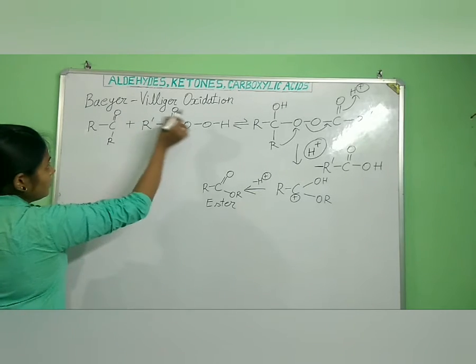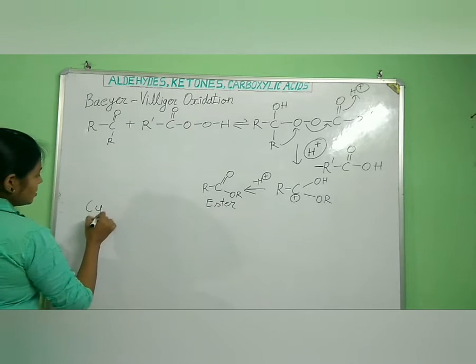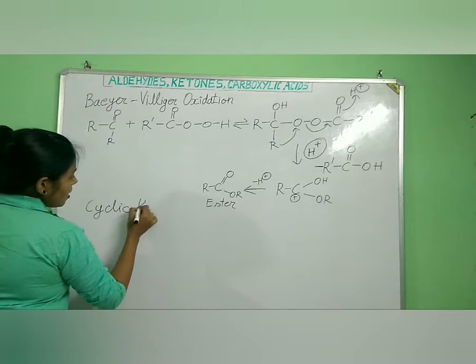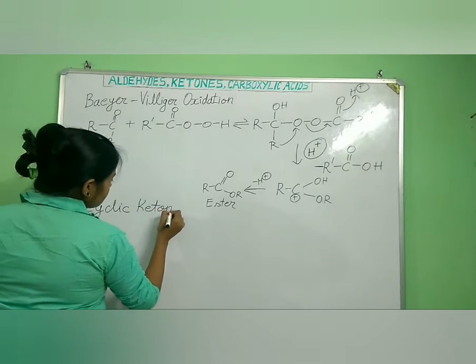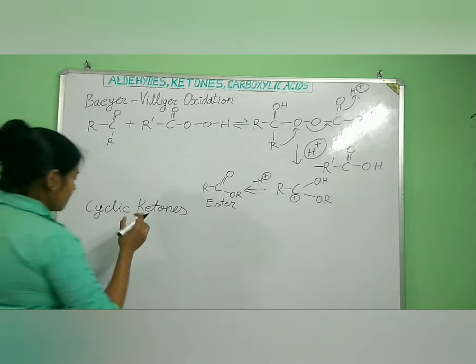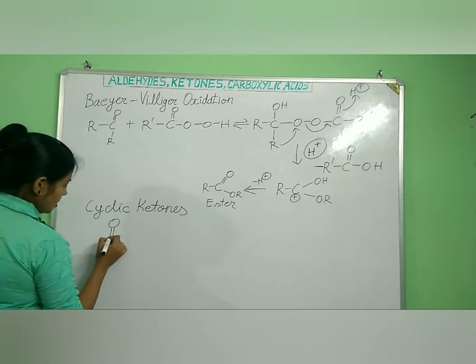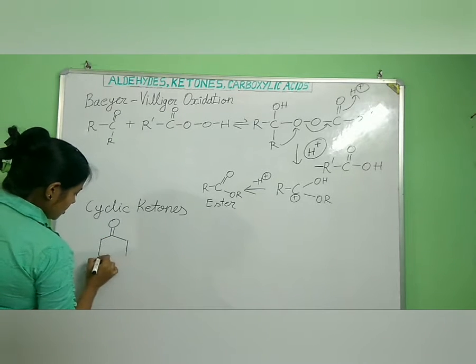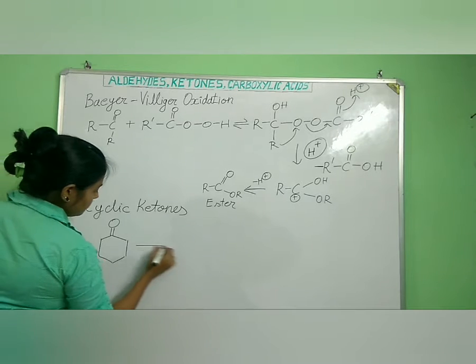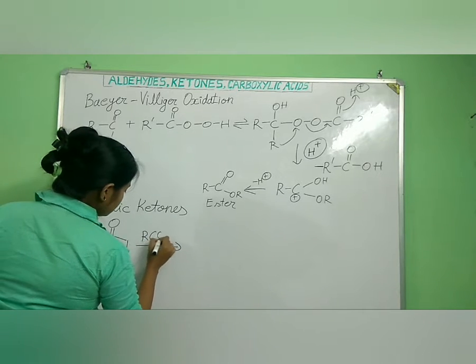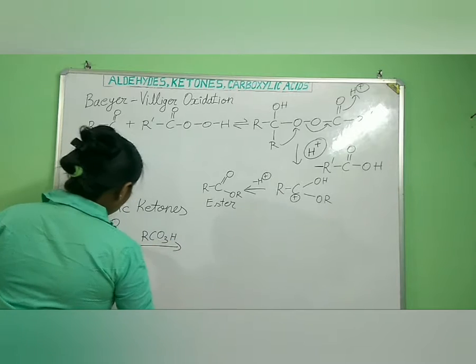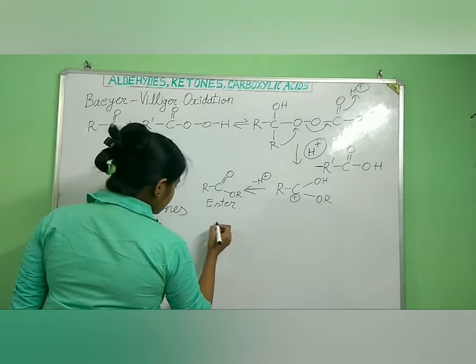Next, in Baeyer-Villiger oxidation, cyclic ketones undergo ring expansion. For example, if we take cyclohexanone in the presence of a peracid, RCO3H, this ketone will be oxidized into an ester.